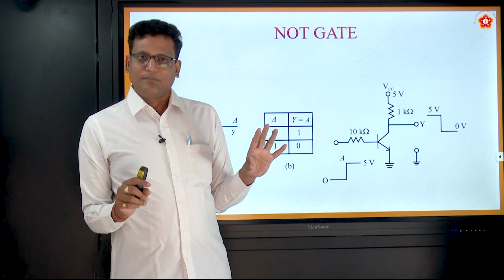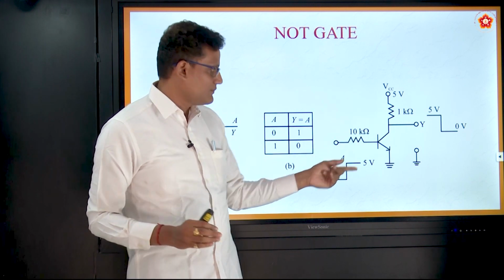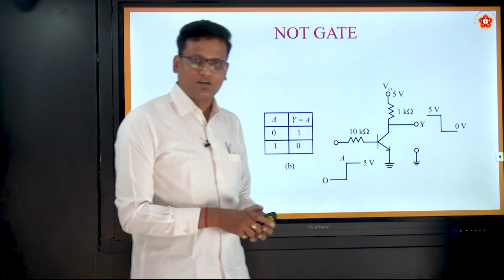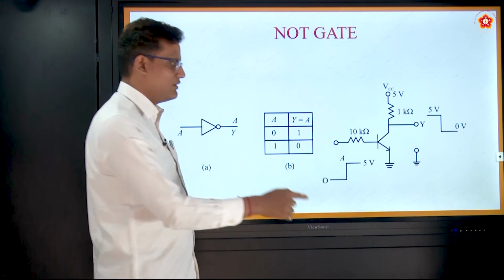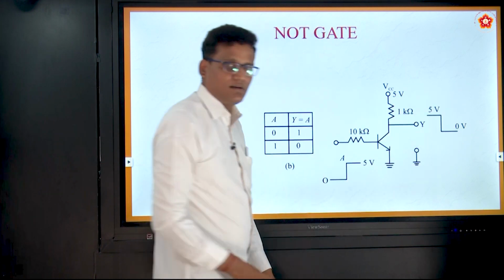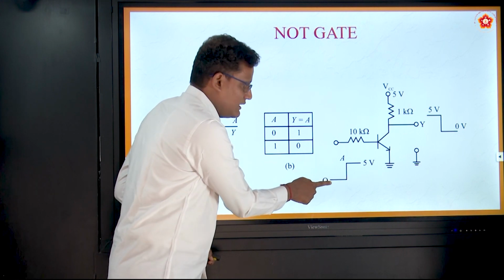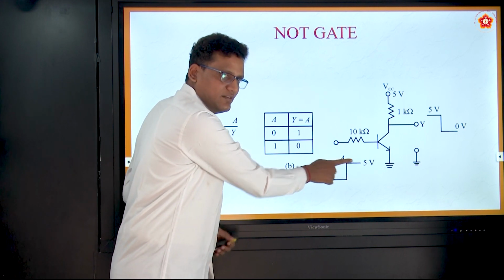This low level implementation is very, very simple to understand. Why? Because I want to explain this for you. How is it? It is a common emitter configuration we have seen in the previous video. The emitter is grounded, input is applied here, output is this. Input is applied with low level first and then comes high level.